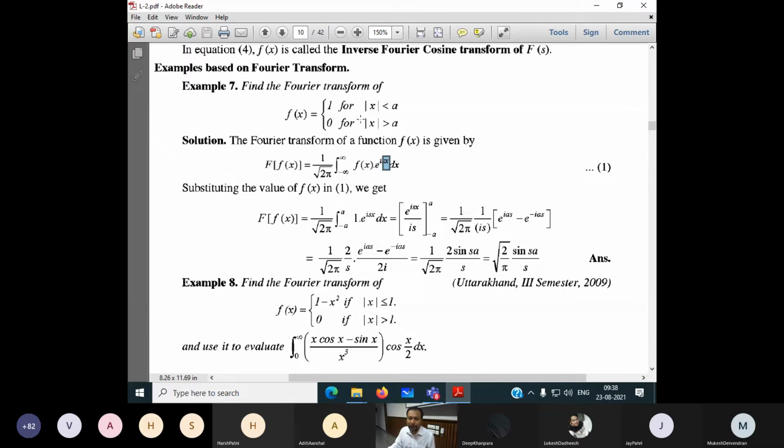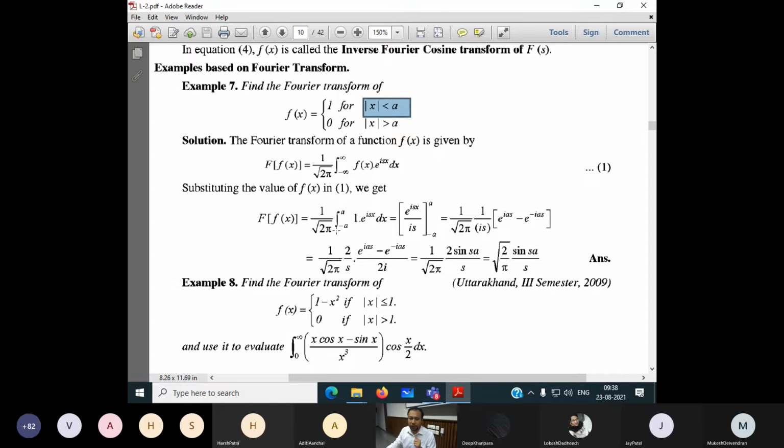That means I have to put the limit now. Look here, 1 by square root of 2 pi. The limit is given here. Modulus of x less than or equal to a means x is in between -a to a.